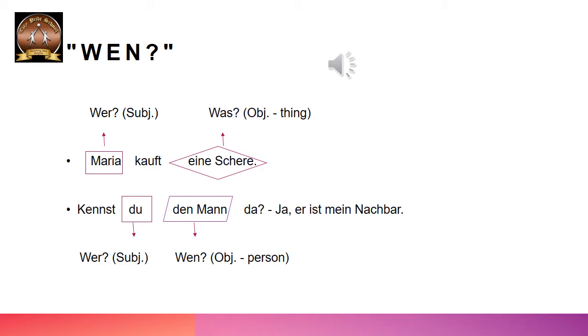So den Mann is in accusative. So the change in the article is the same. Mann is masculine, so der became den in accusative. Den Mann. Okay. So now what we figured out from this, the object can be a thing and also a person. Previously we were dealing only with a thing. So now we are going to deal with objects which are a person also. Okay. Let us look at some examples in the next slide.